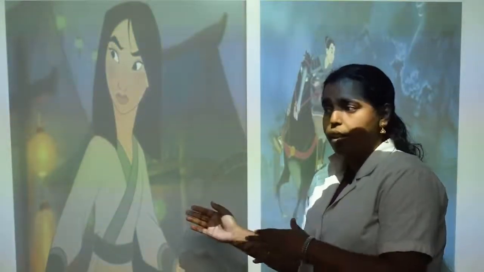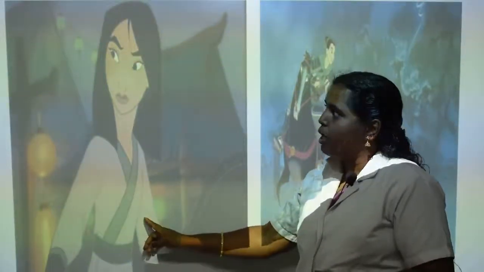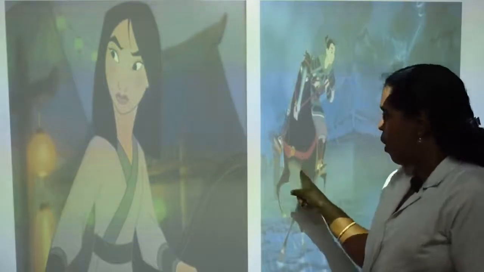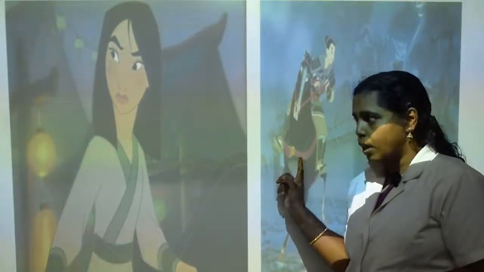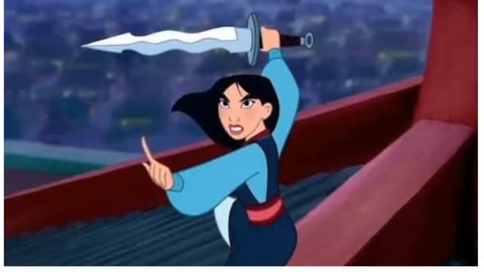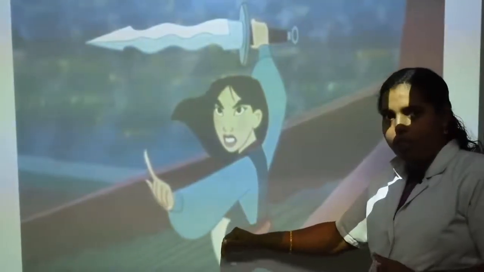She had also undergone classes for Kung Fu. So she is a very good Kung Fu warrior too. So Mulan is getting ready for the war, and she goes on horseback and reaches the emperor's palace. Now you can see here how she is using her sword, showing herself as a brave warrior, a young man.